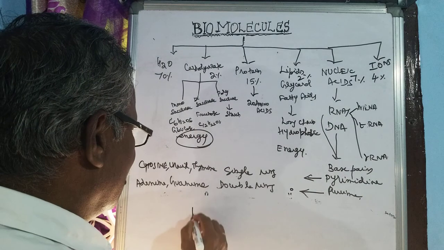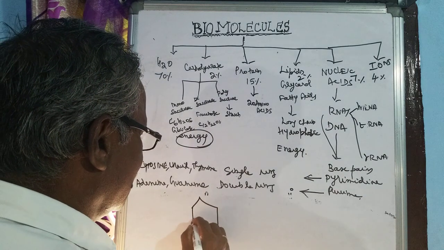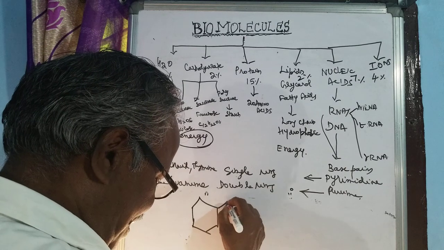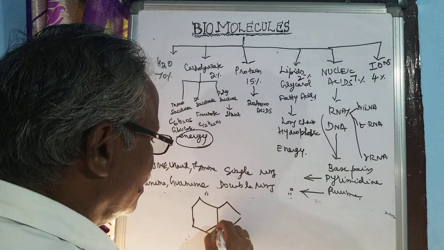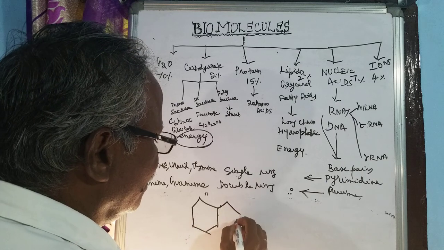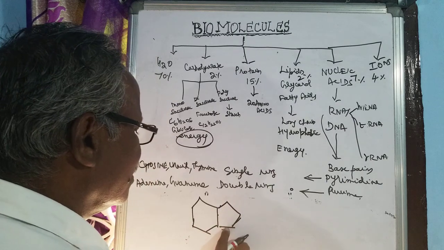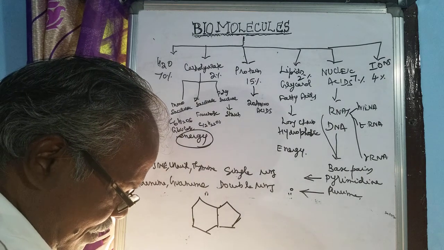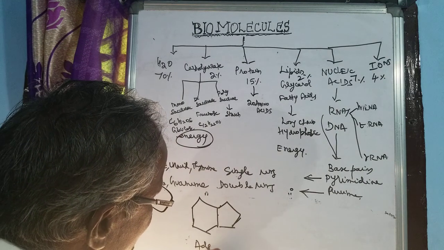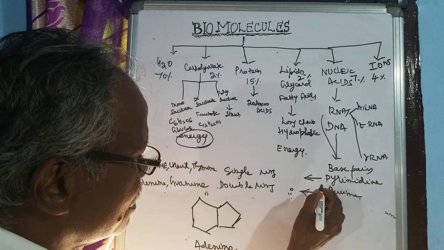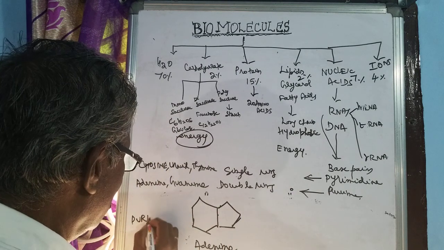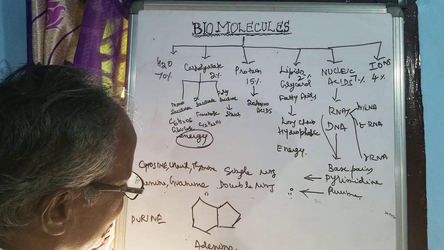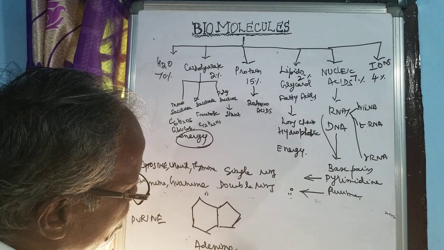That is, one is having hexagonal in shape, another is having pentagon in shape. 1, 2, 3, 4, and then 5. So here adenine, that is, this is purine. 2-oxy 6 amino. This is 2-oxy 6 amino.